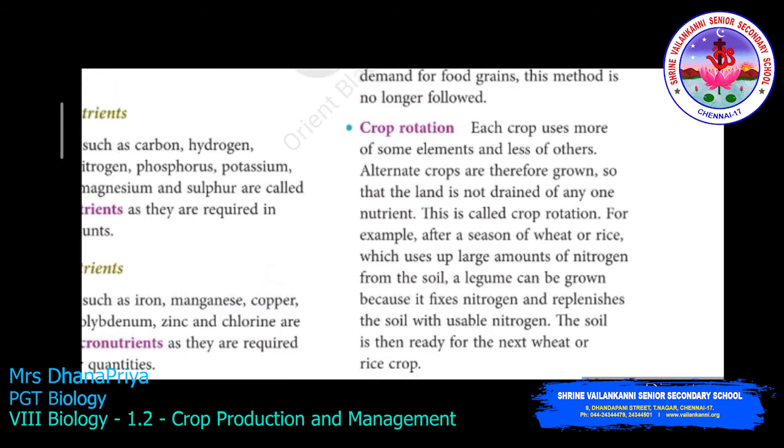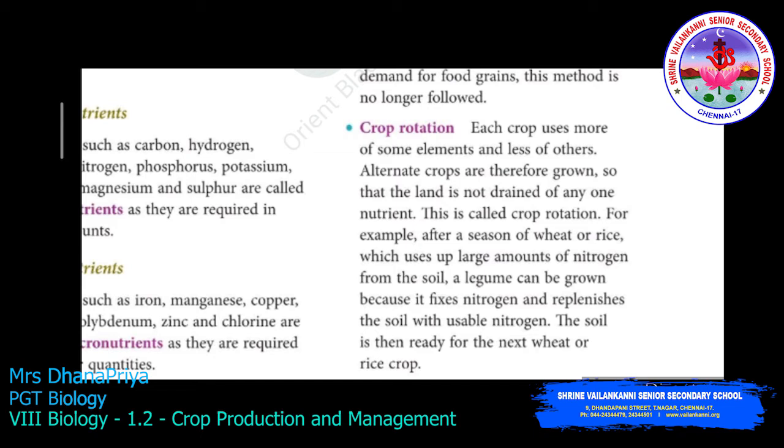In the crop rotation process, here you can see the technique: once they have cultivated the rice or wheat, what happens? The next set of crop they cultivate is what? Legume plants. Why are we cultivating the legume plants? Legumes, like pods. Okay. Why are we cultivating the legumes on the particular field?